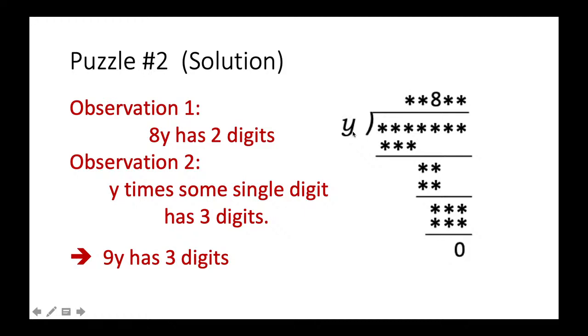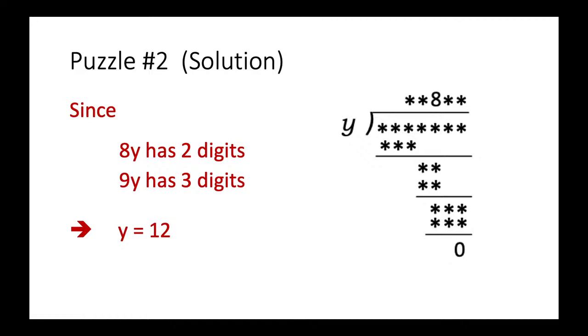It means that y, when it is multiplied with 9, will give us a three-digit number. And then we know that 9 times y will have three digits. Now let us imagine what kind of number, when multiplied with 8, has two digits, but when multiplied with 9, will have three digits.